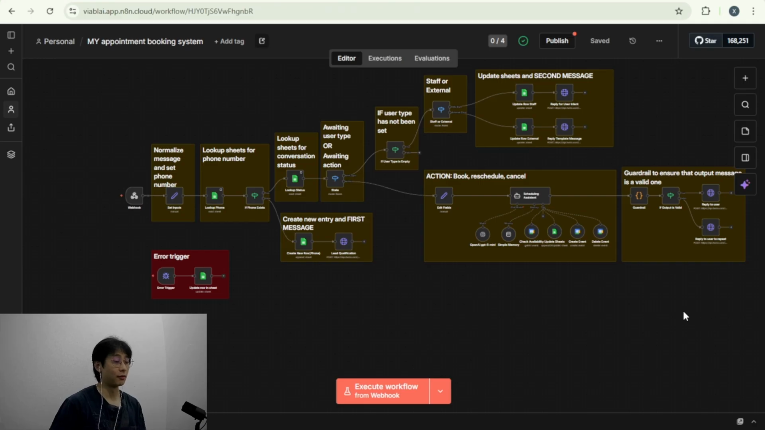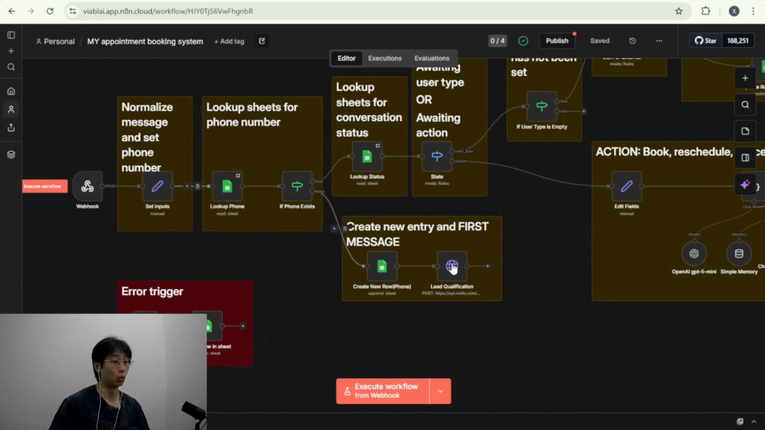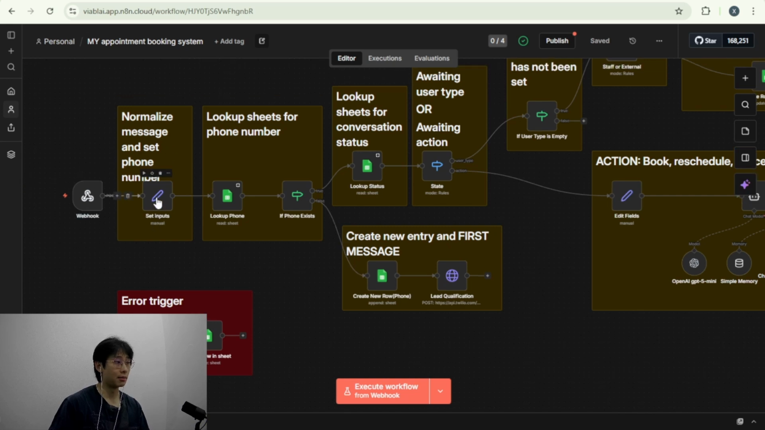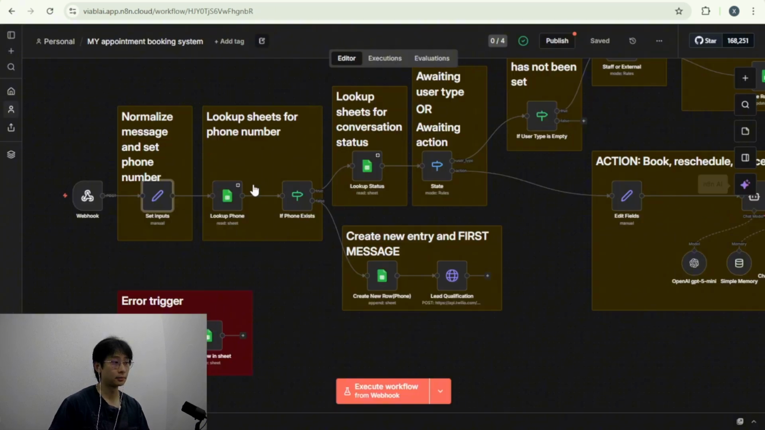So in this section of the video, I'll be going through how I built and configured each node in n8n. So when the user first sends in a message, it will go through our webhook and go ahead and trigger the workflow. We will then normalize the message as well as their phone number based on the WhatsApp ID. The next step, which would be looking up sheets for their phone number.